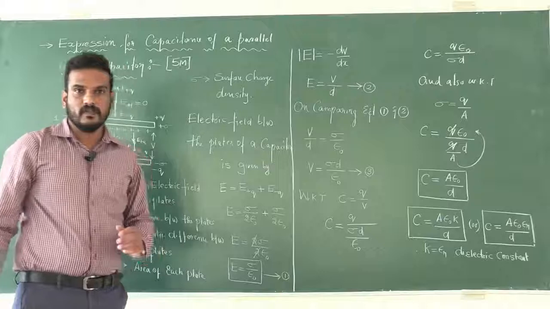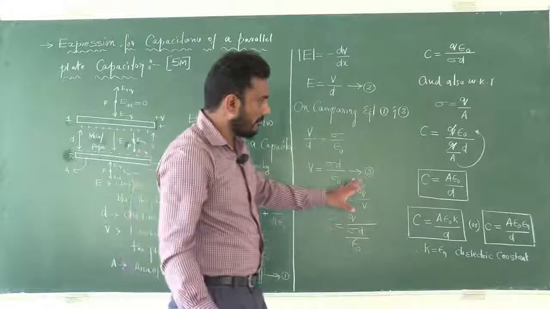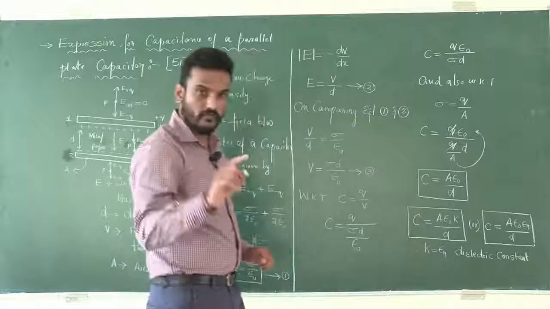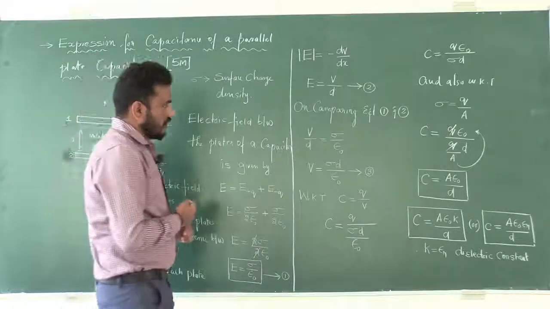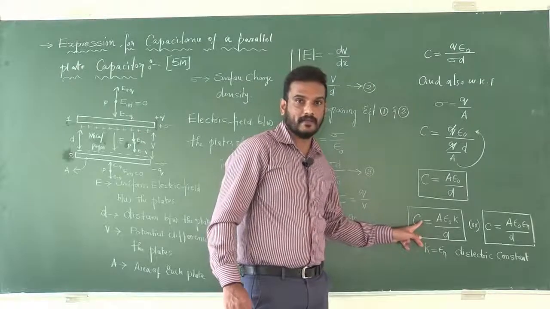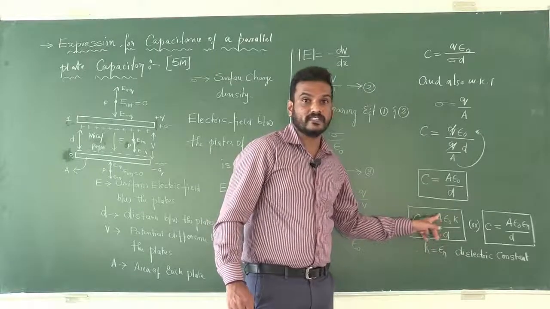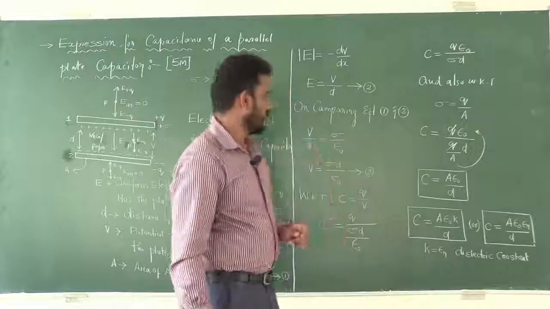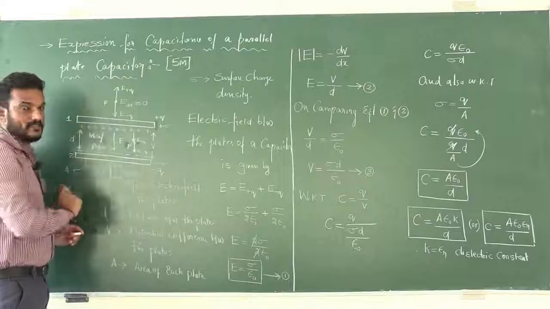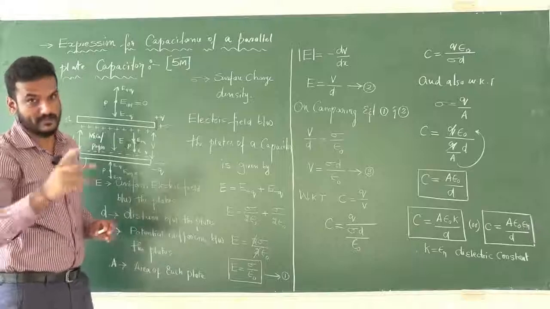Now, how can we increase the capacitance of a parallel plate capacitor? By looking at this equation, we can say C is directly proportional to the area of each plate. If you increase the area of each plate of a capacitor, then the capacitance gets increased.